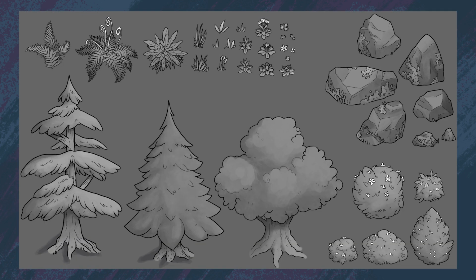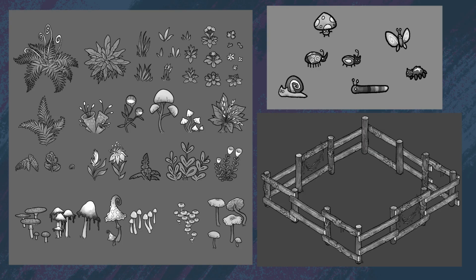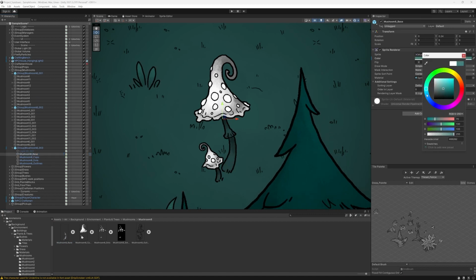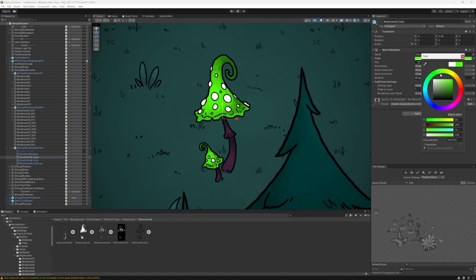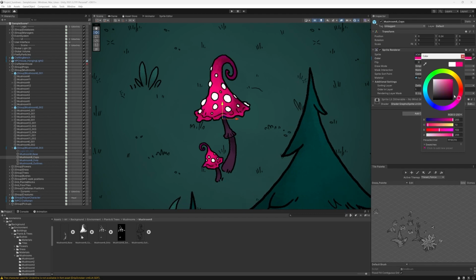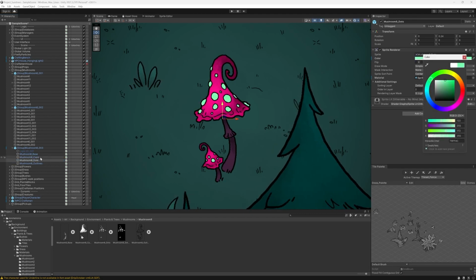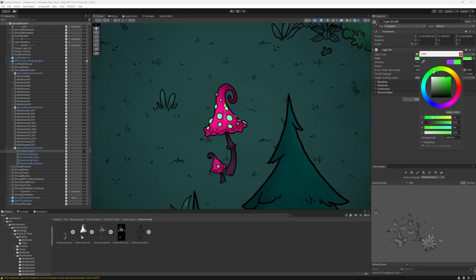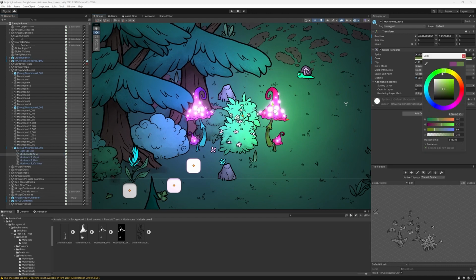All the assets that I produce are modular. Basically, the original form is always just in grayscale. That means I'm adding all the colors in the engine, making every asset incredibly reusable, and giving us tons of options for variations, not only through the different shapes, but also in colors. So the same mushroom in over 100 different color combinations?